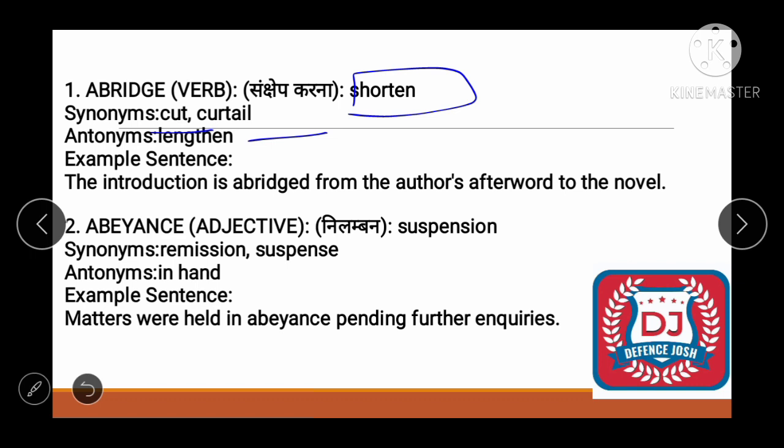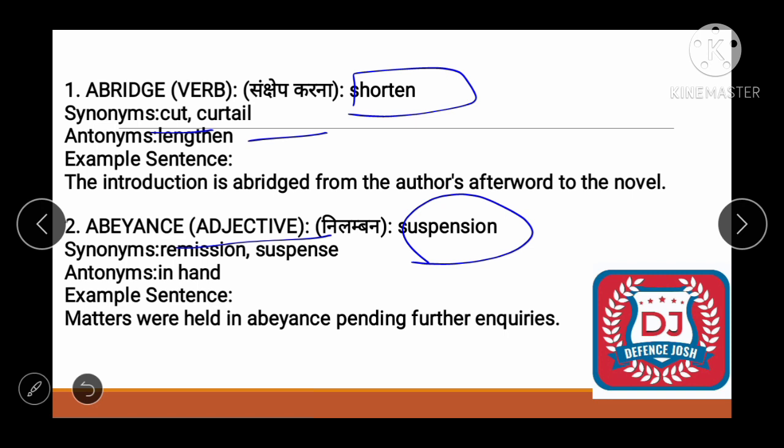Okay, now the next one is abeyance. Abeyance is a noun which means suspension. So what are the synonyms? Remission and suspense. And the antonym would be in hand. Example: matters were held in abeyance pending further inquiries.